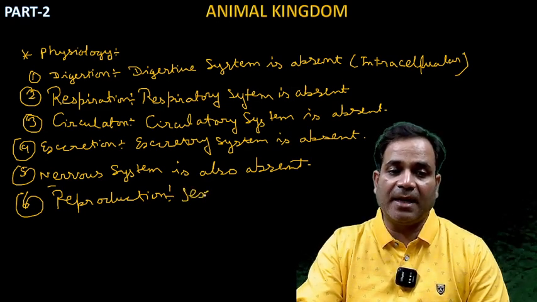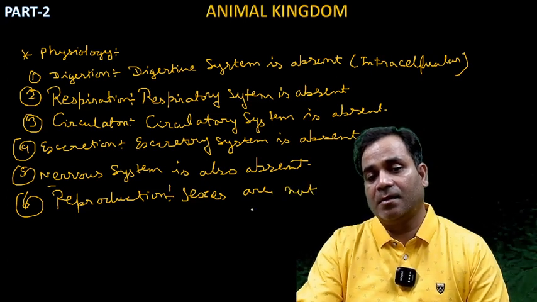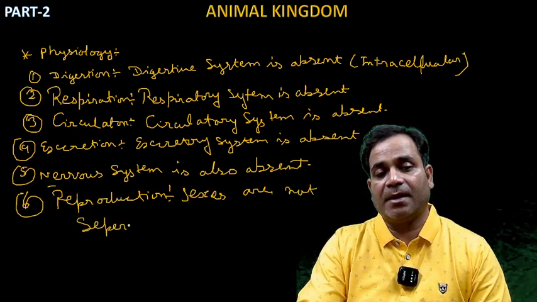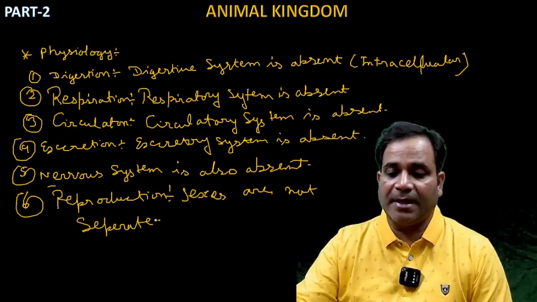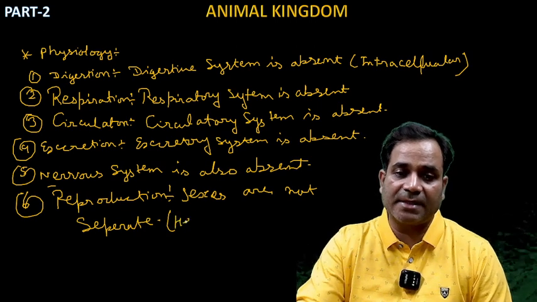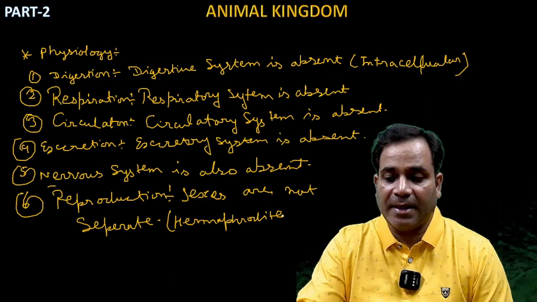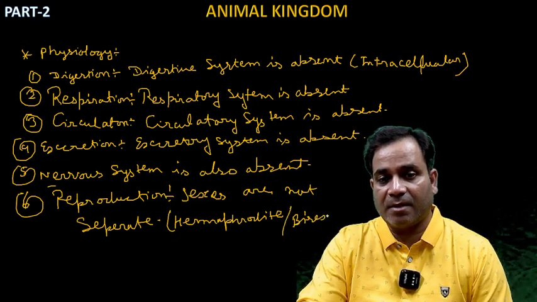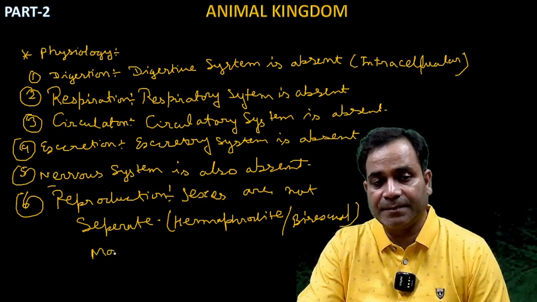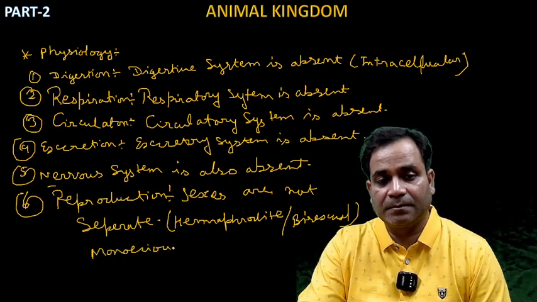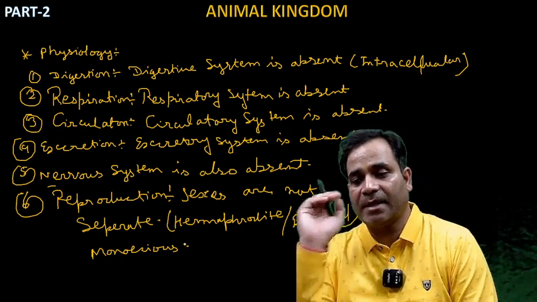It means both male and female sexes are present in the same individual. I'm talking about bisexual, I'm talking about monoecious. Correct? So these are all the physiology of the animal kingdom idea.